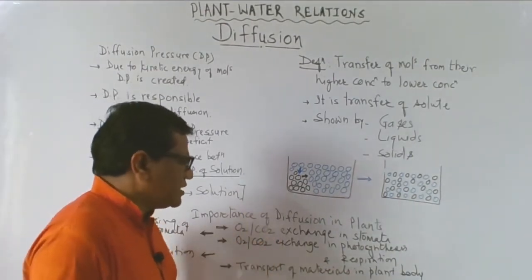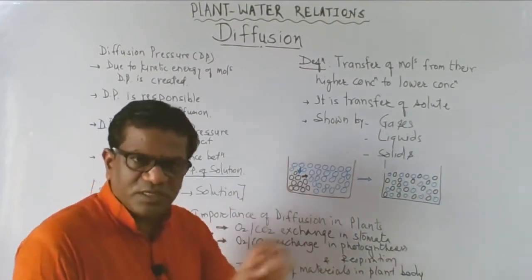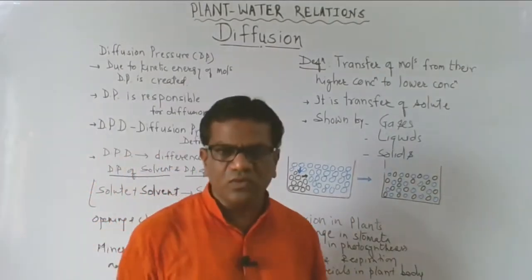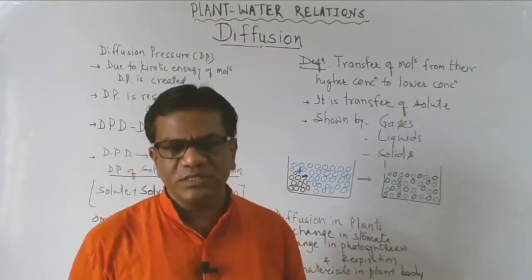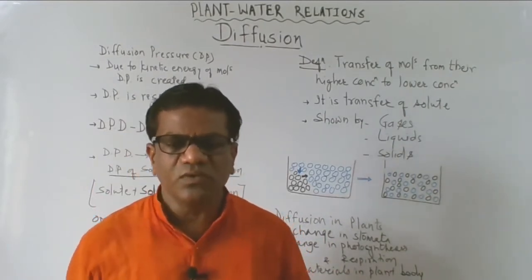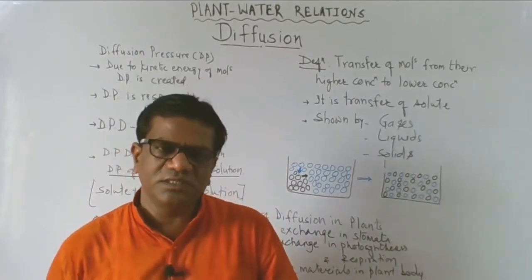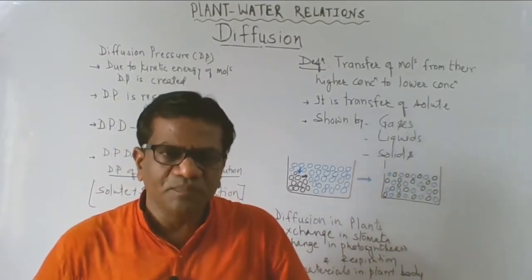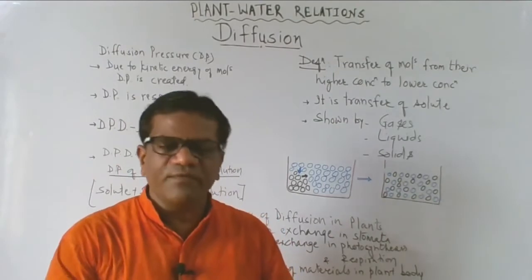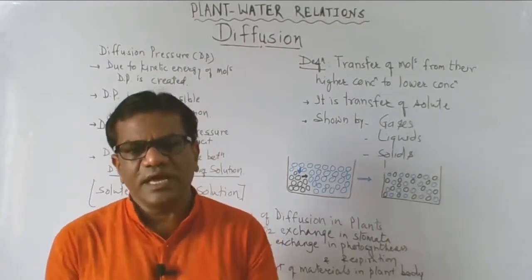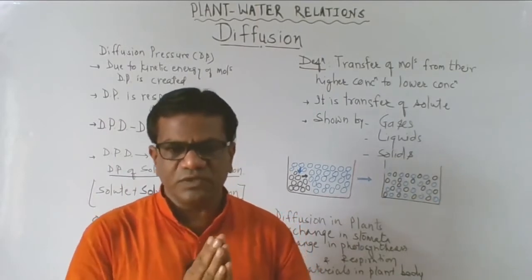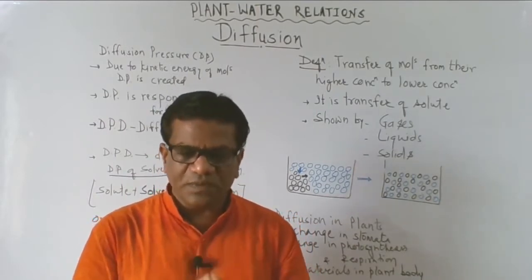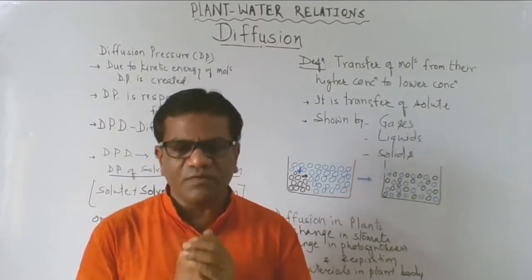O2 and CO2 exchange in photosynthesis. Suppose it is a chloroplast. Now how does the CO2 go into the chloroplast? It is needed there because photosynthesis is run by CO2 plus H2O, and it produces C6H12O6 and O2. Whatever CO2 is present in the cell is utilized for photosynthesis.